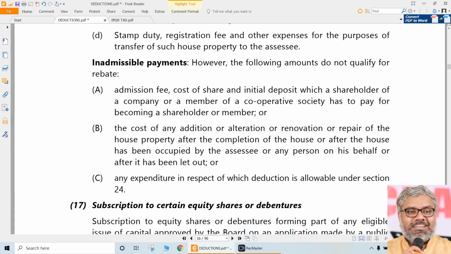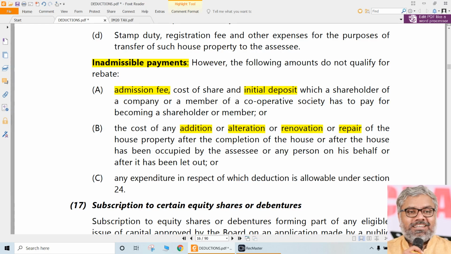And what are not eligible? Inadmissible payments are what? Let us say there is an admission fee or an initial deposit that the SC has to make where he wants to become a member of a housing cooperative society. That is not eligible here. We are not talking about that. We are talking about really the cost of construction of the house. In the same way, the cost of any addition or alteration or renovation to the house is not eligible. Or repair of the house, that is not eligible. Again, we are talking about construction of the house, a new house.